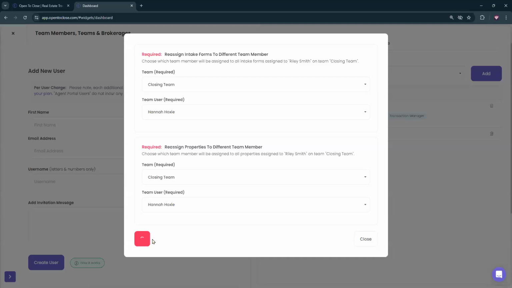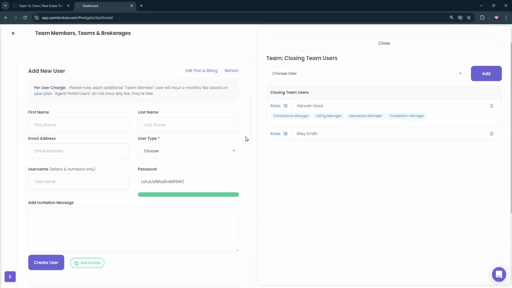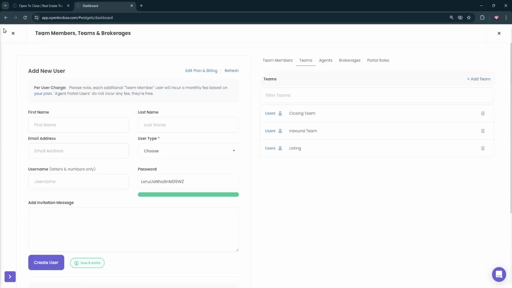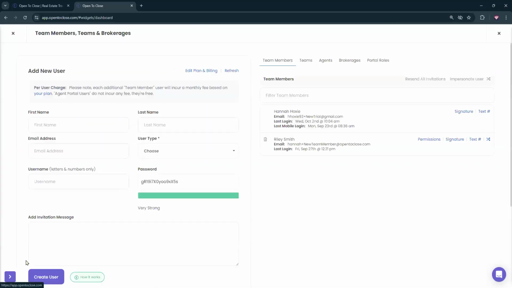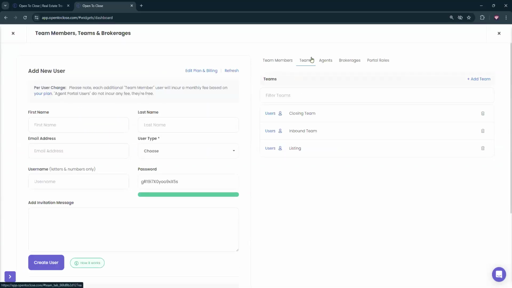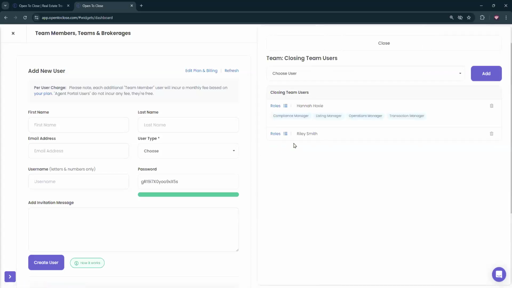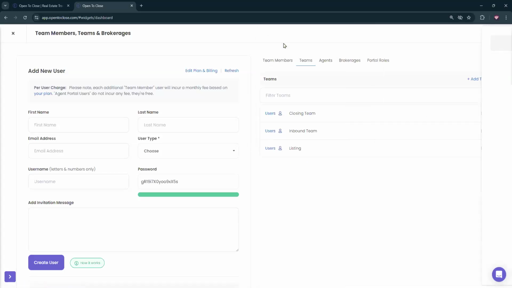I think the reason we're waiting a long time right now for this to switch over is, number one, I have quite a number of properties in this account, and number two, I think it's because I am in a test account. But the first step would be to remove Riley from those particular teams. I'm just going to go ahead and refresh the screen, go back over to that team and see if we've gotten Riley removed. So no, that's fine. Again, this is a testing account, so that's probably why I'm not able to get her off there.